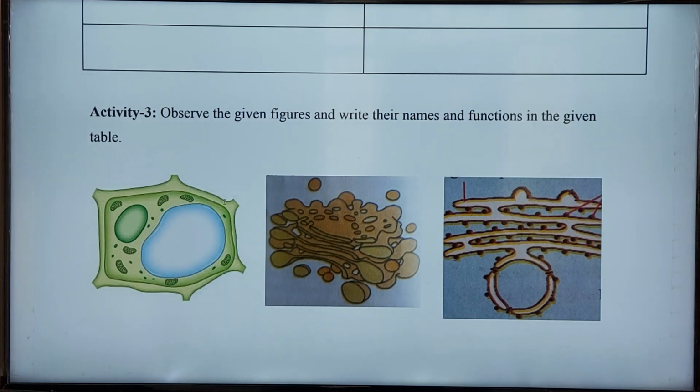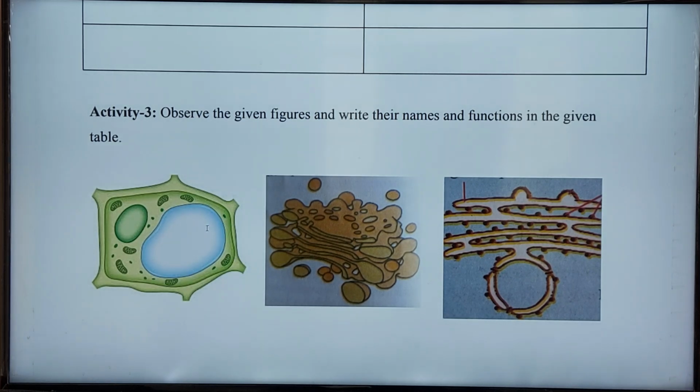This is the plant cell vacuole. We already learned that the vacuole present in plants is large in size. Let's see what the function of the vacuole is.